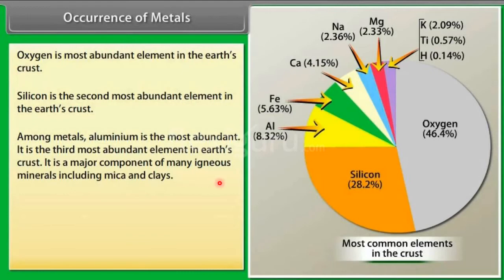This is a pie chart which will give an idea of which is more and which is less. See, oxygen is 46.4, the maximum. Why? Most of the metals occur in the oxide form in the earth's crust: hematite, dolomite, iron oxide, copper oxide, zinc oxide. Rocks are oxides, chlorides, sulfates. In the oxide, O is there, so it is the highest. Then comes silicon: sand, mud, clay. So second place. Then the remaining part is all these.